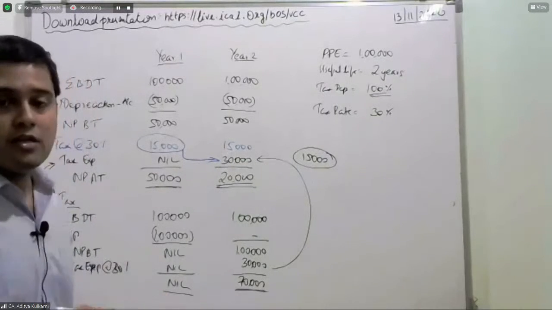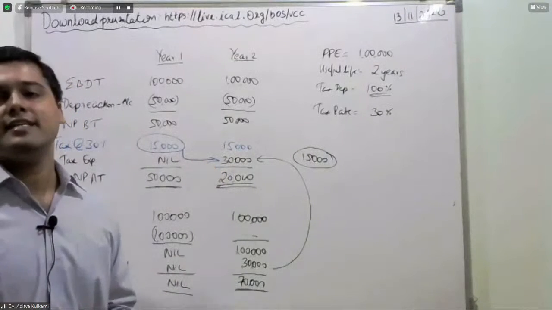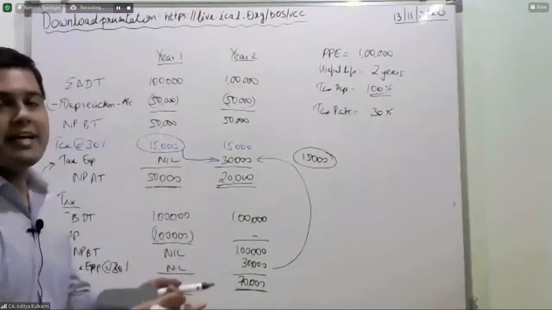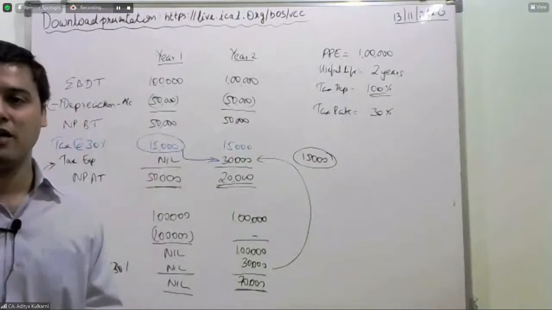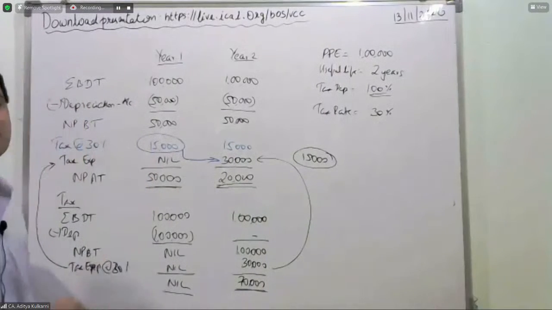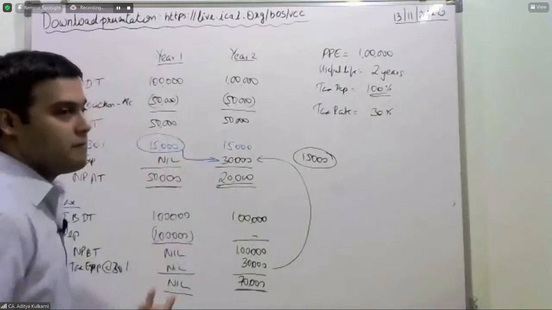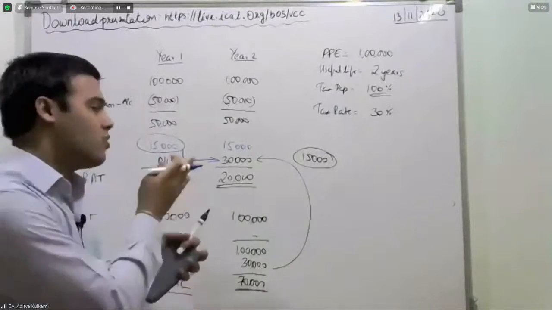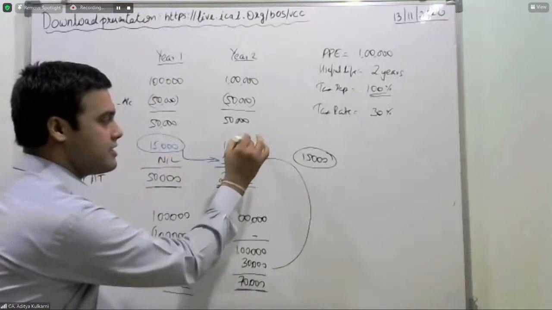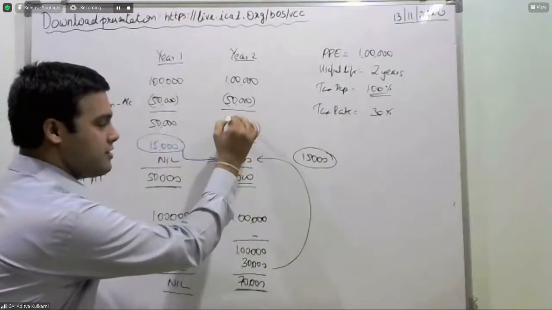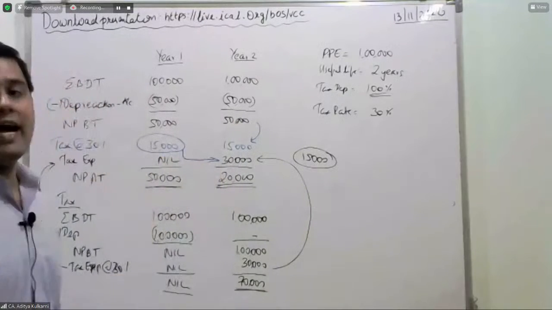and therefore the 15,000 expense was there as it is. It was there earlier also, that is there now also. But this 15,000 which you deferred on account of 100% depreciation, you postponed it. That is what has now come to haunt you. That is what has now come to visit you, to say hello to you. So therefore, tax for this 15,000 is fine. But this 15 is now getting added.